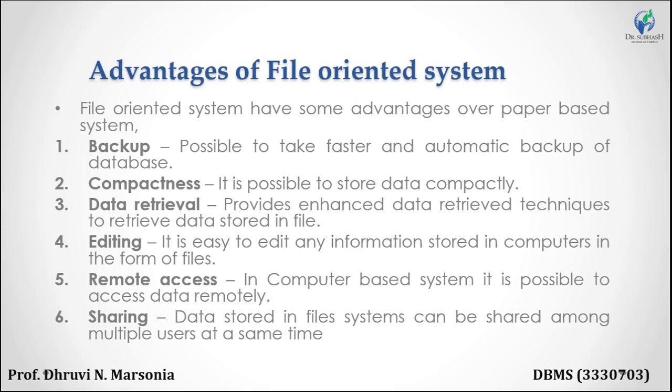Remote access. In a computer based system, it is possible to access the data remotely, in any place or anywhere. You can access your file in a file oriented system or computer based system. Sharing. Data stored in the file system can be shared among multiple users at a time.